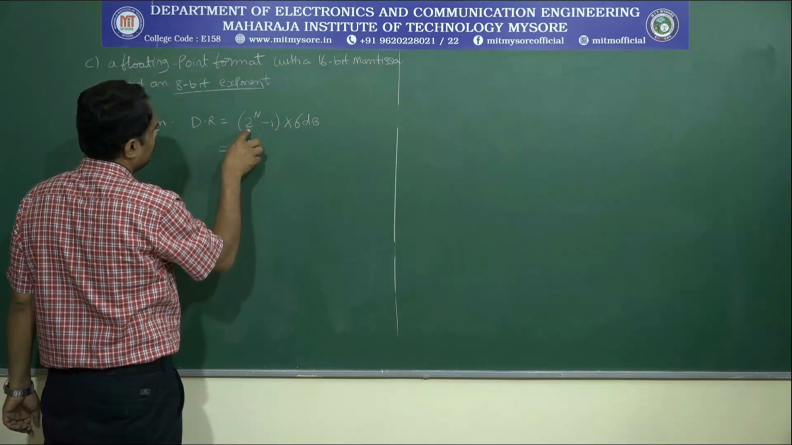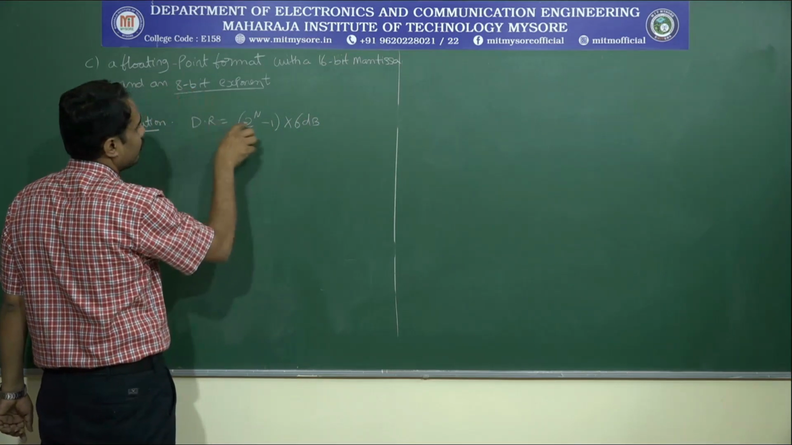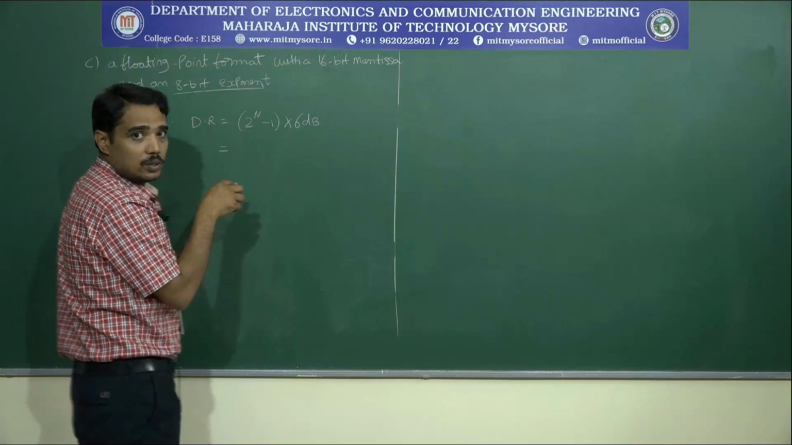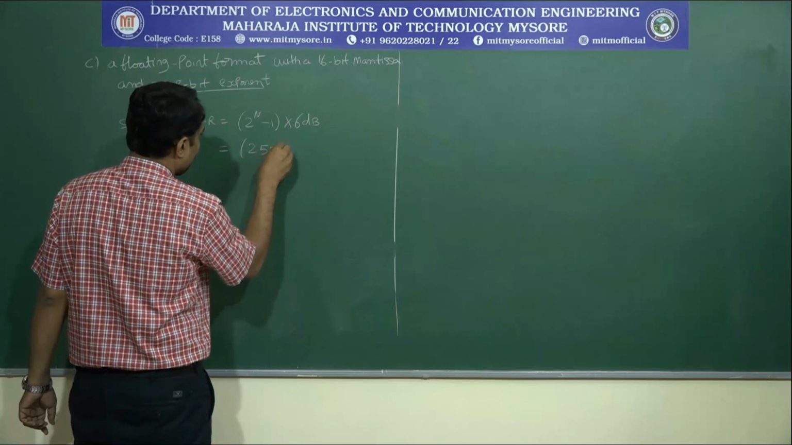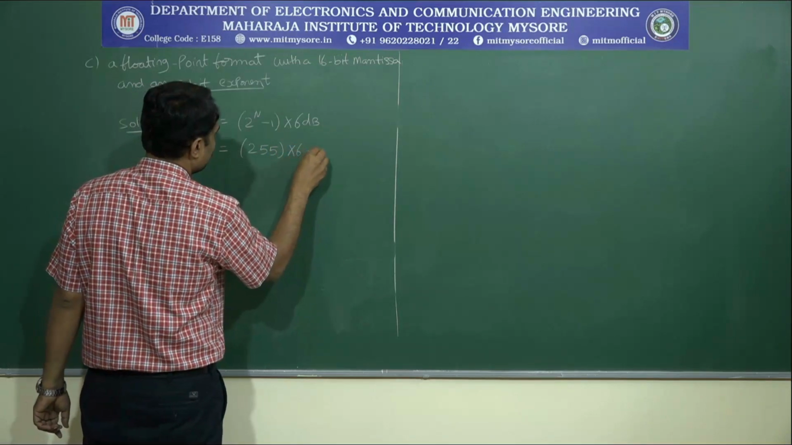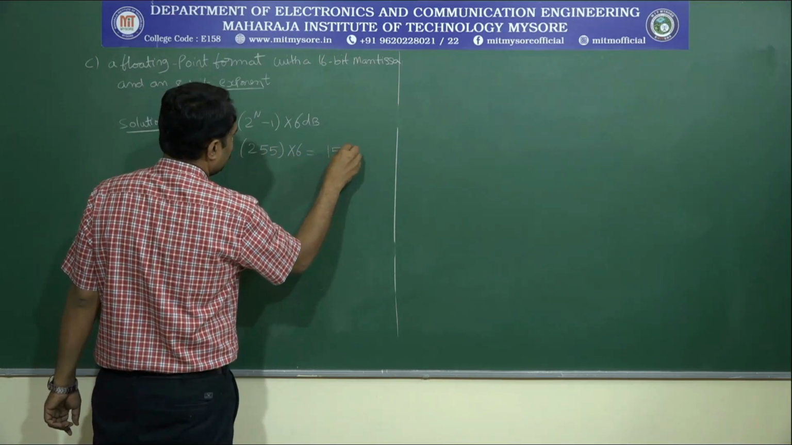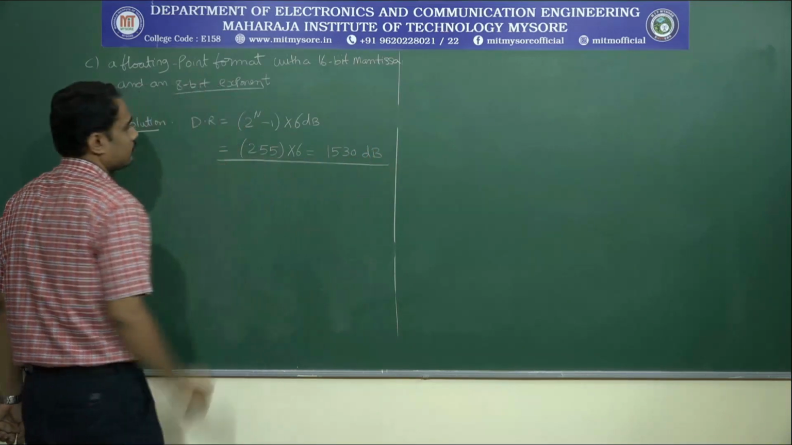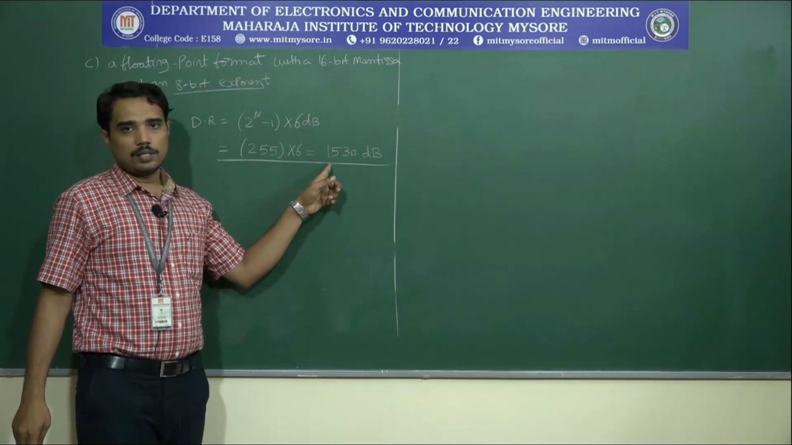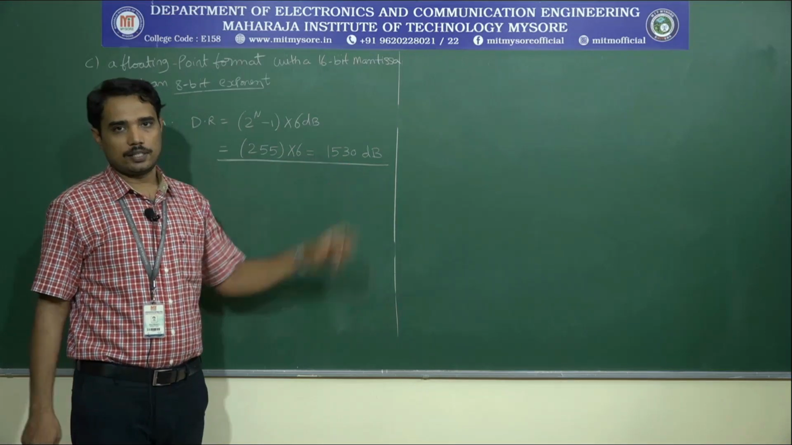With that, I can write 2 power n 8, that gives you 256. 256 minus 1, 255, into 6 gives 1530 dB. The dynamic range is 1530 dB.